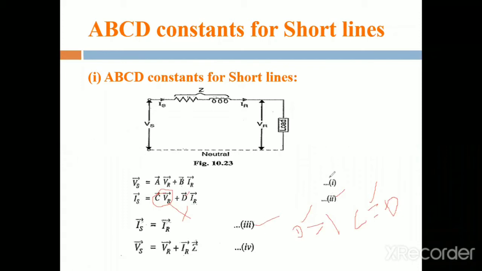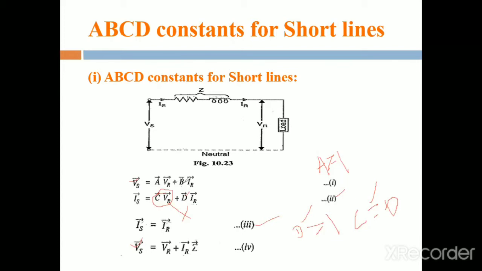Okay, this is the comparison for equation number 2 and 3. Next, compare equation 1 and 4. Therefore, VS. Okay, next, after that, AVR. In this fourth equation, instead of A, we are having nothing. Nothing means we multiplied by 1. Okay, 1 into VR means VR. Therefore A is equal to 1.